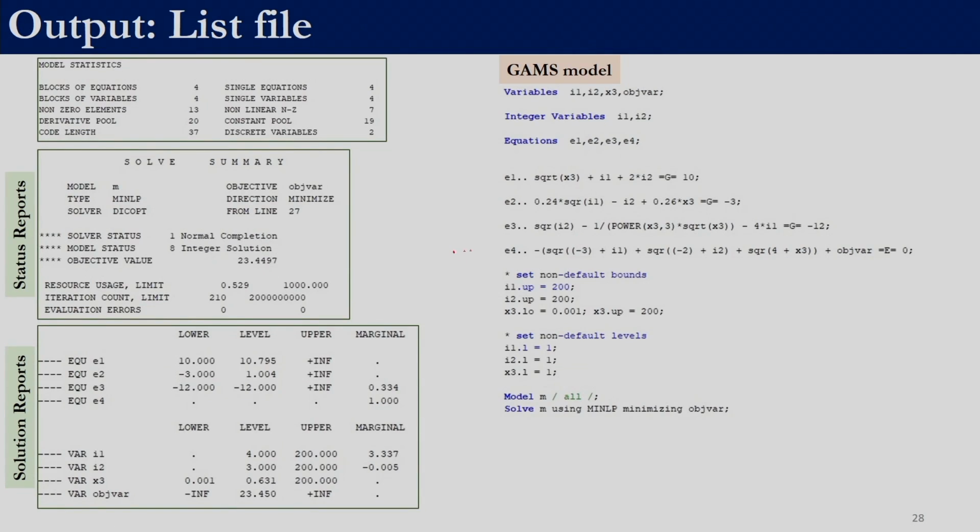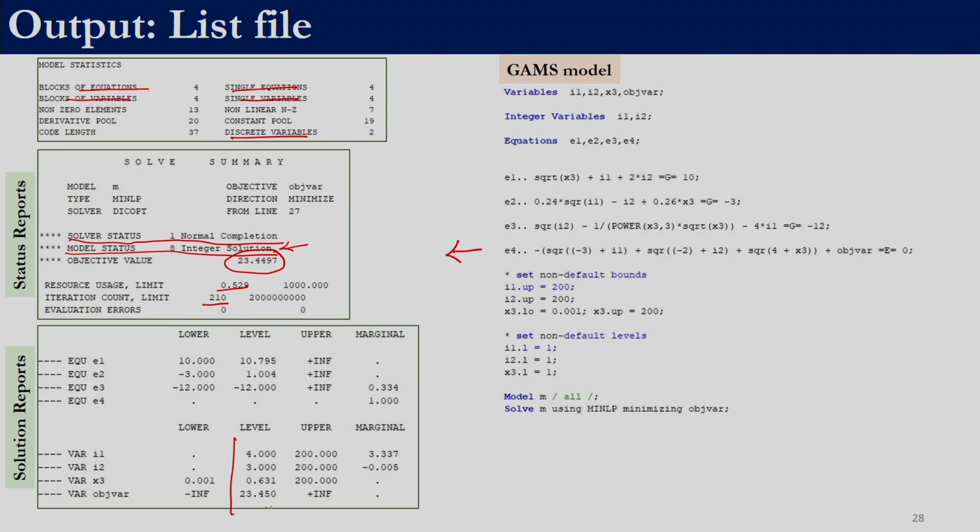The solution of this GAMS model is given over here. The interpretation is similar: the number of discrete variables, the number of equations and variables, blocks of equations, blocks of variables. Over here we have the solver status, which is 1, normal completion. The model status is 8, integer solution. This basically means that the solution reported by GAMS is an integer solution, because we have some variables which are integers. This gives the amount of time and the number of iterations it took to complete this problem, and this is the objective function value.